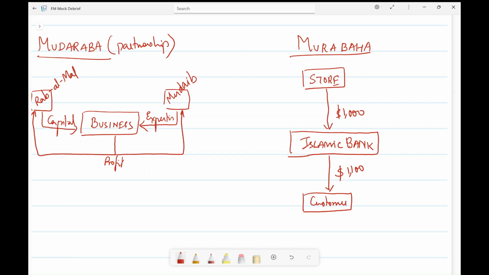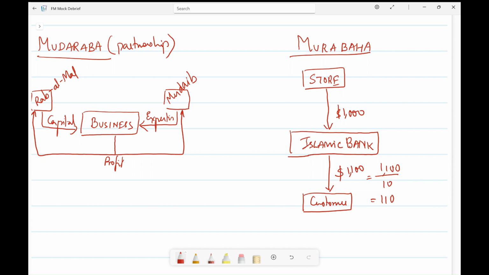Why is it not interest? It is not interest because if, due to some reason, the customer is not able to pay, this $1,100 is supposed to be paid in, say, 10 installments, each installment of $110.